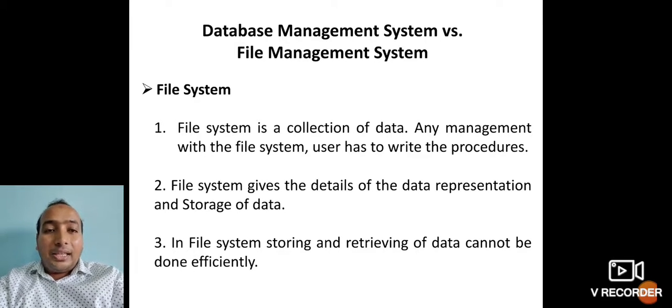The second thing is that the file system will give the details of your data representation and the storage